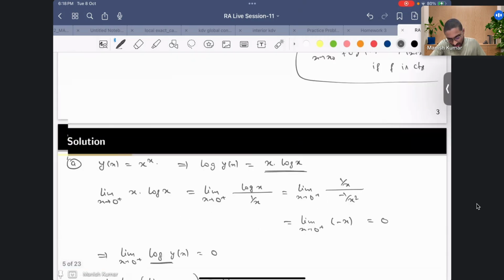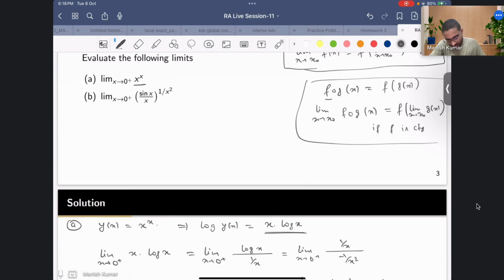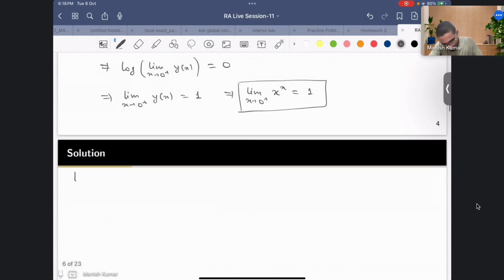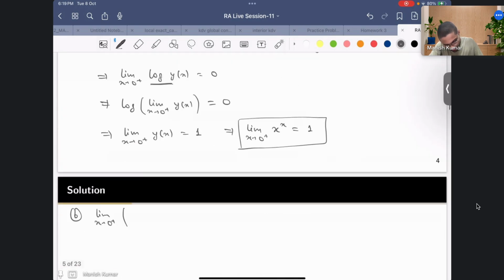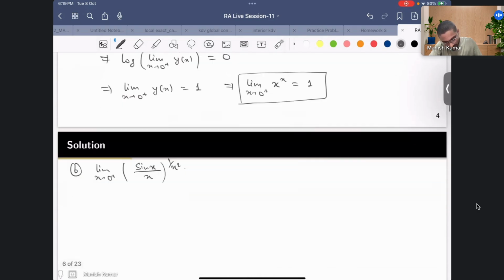Now let's come to the second one. The second one is the limit x going to 0 plus of (sin x by x) raised to the power 1 by x square. Again, in a similar fashion you can do this.